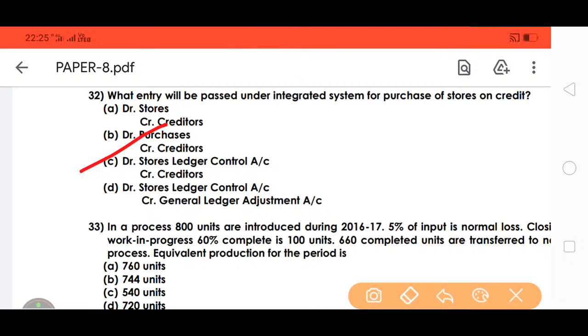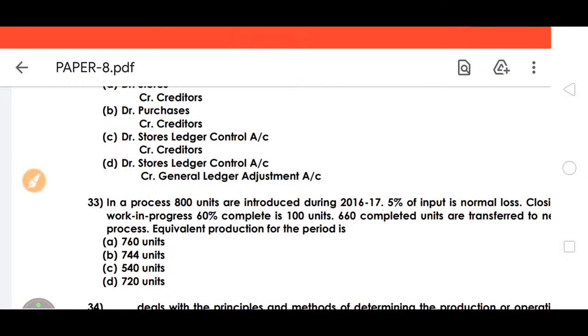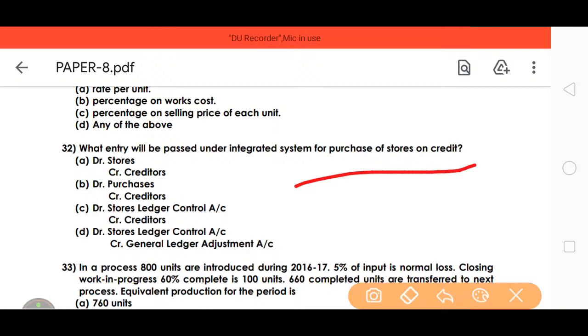Some students have taken it that way, so that is the right answer. When the stores purchase, we need to calculate the stores ledger. Whenever we maintain ledger accounts where purchases are recorded, it is called the stores ledger account, debited to the creditors account. So stores purchased here, the stores ledger.